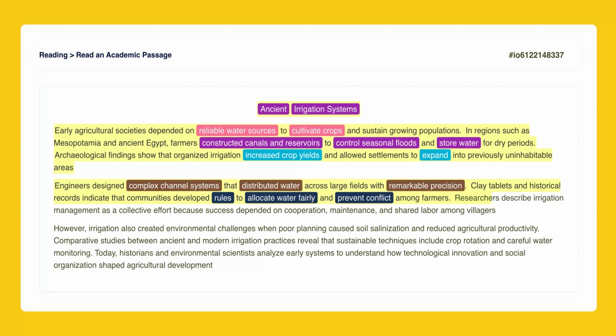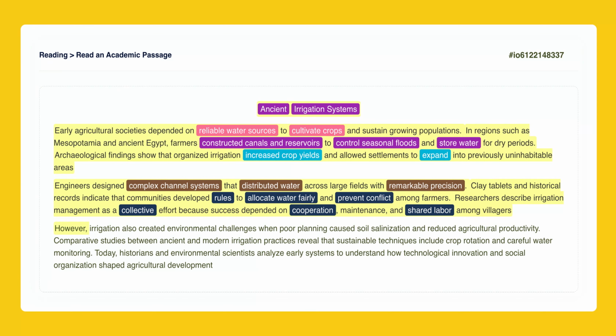Researchers describe irrigation management as a collective effort because success depended on cooperation, maintenance, and shared labor among villagers. This is a key sentence for understanding the social nature of irrigation. The text calls it a collective effort. To understand what this word means, look at the context clues, cooperation and shared labor. These words tell us that everyone worked together as a group.